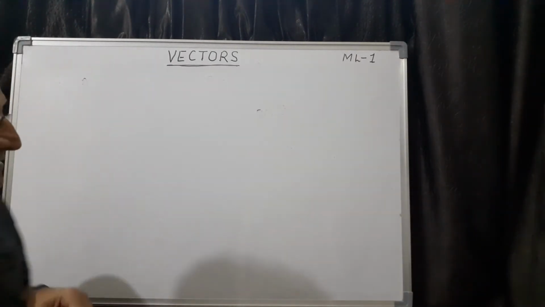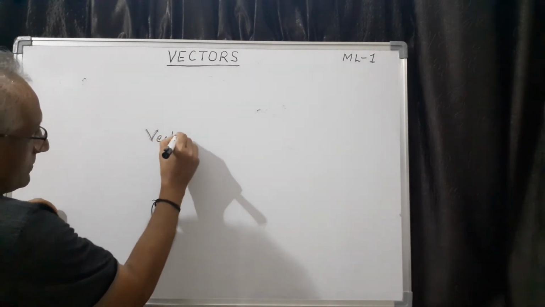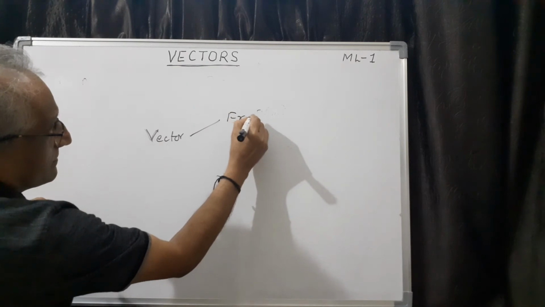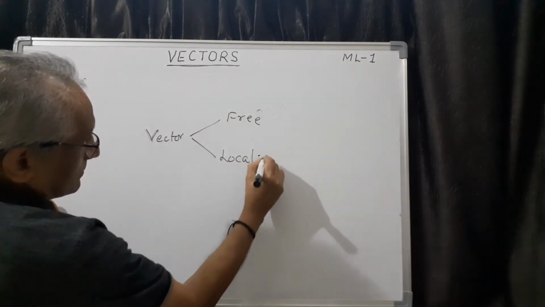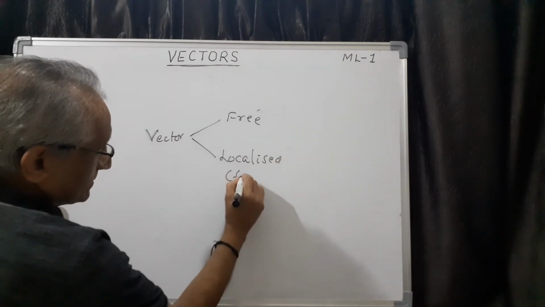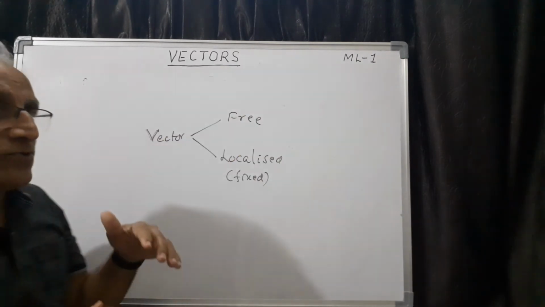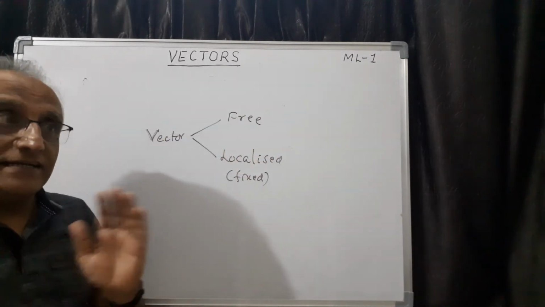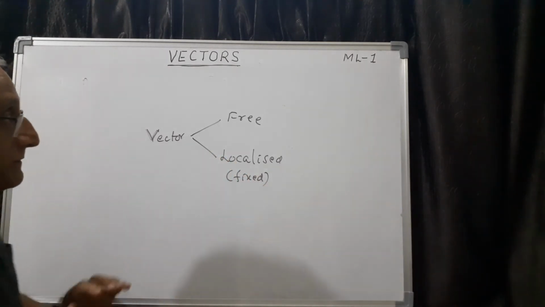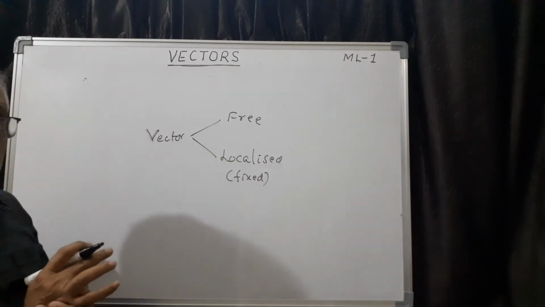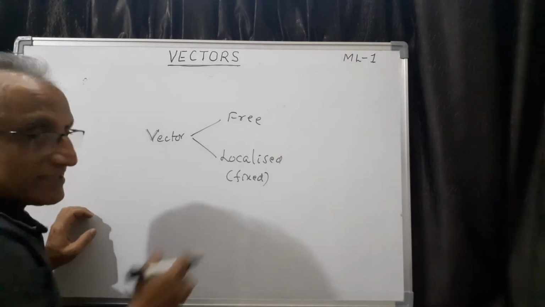Then I told you about one important classification. Given any vector, there are two possibilities. One is free vector, another one is localized vector, also called fixed vector. Free vector means, whenever you want to calculate something, later of course we define addition, scalar multiplication, difference etc. of vectors, sometimes you have to shift a vector.